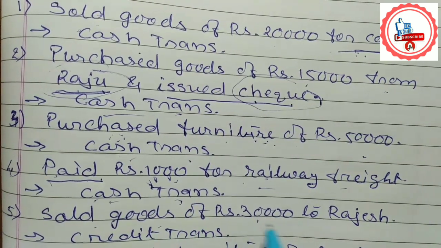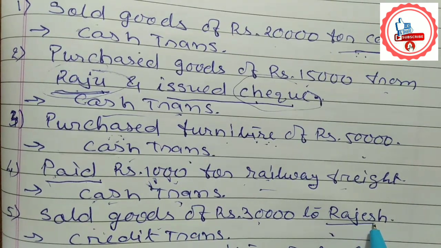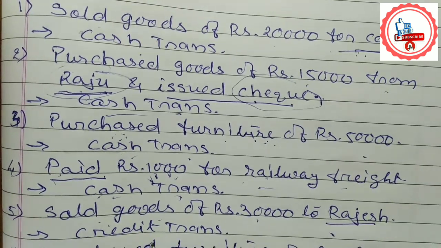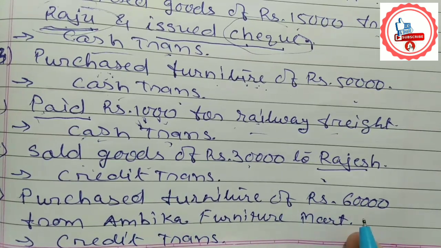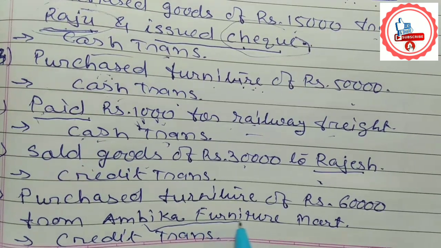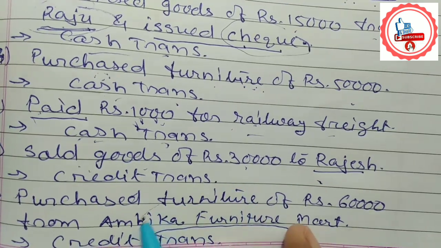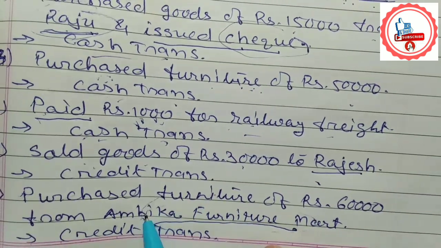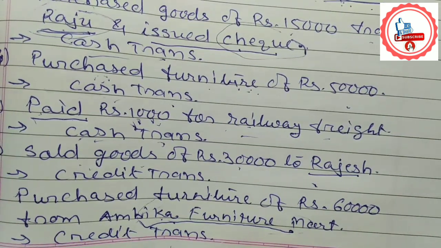Sold goods of rupees 30,000 to Rajesh. The name of the person is there. Only the name of the person is included in the transaction, so it is called a credit transaction. Next transaction is purchased furniture of rupees 60,000 from Ambika Furniture Mart. Ambika Furniture Mart is an artificial person, which has legal existence in the eyes of law. That's why only the name of the person is included in the transaction, and such a transaction is called a credit transaction.